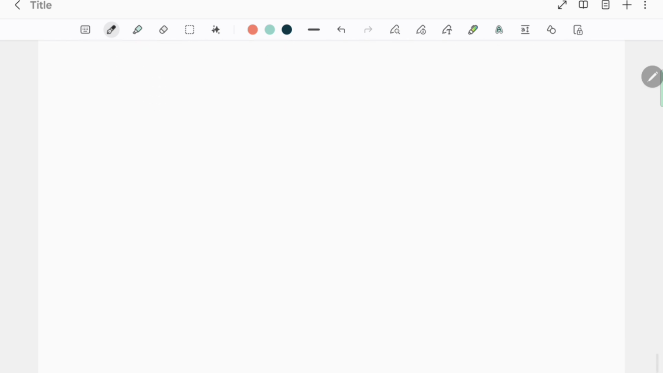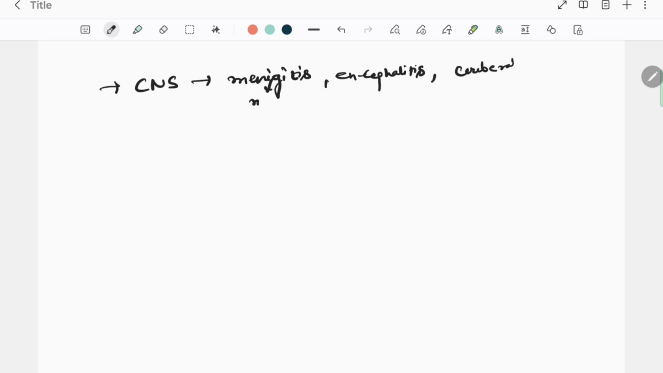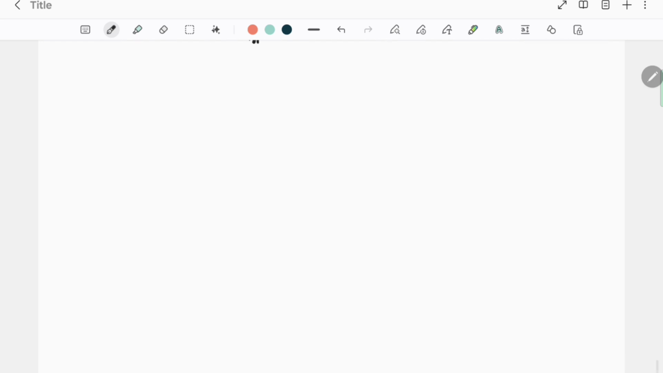So if alkalosis is not treated, it destroys the central nervous system, and it can cause meningitis, there's one N here, encephalitis, and cerebral hemorrhage. Okay, so these are the conditions that alkalosis can cause. Now alkalosis can be of two types. One is respiratory alkalosis and another one is metabolic.